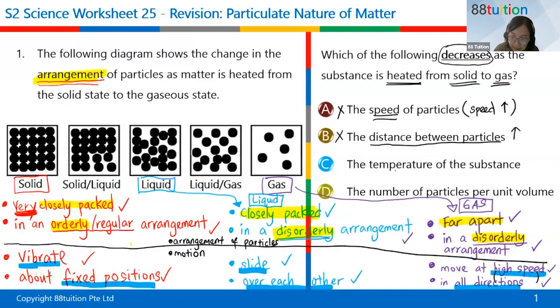Then next, temperature of the substance. When you're heating it, of course the temperature goes up. So this is also wrong. So the answer is number of particles per unit volume. So the answer is D.